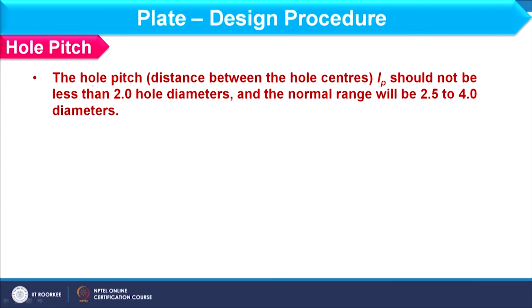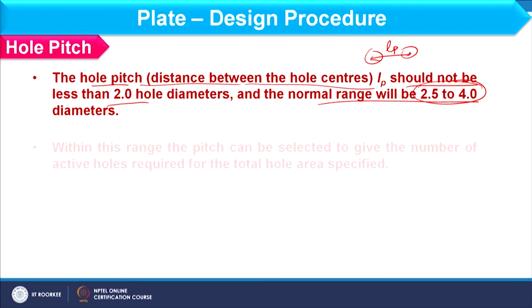First of all we will focus on what is hole pitch. You understand it is the distance between hole centers, like holes are there. So, this is basically the hole pitch, which is denoted by small l_p. So, l_p should not be less than 2 hole diameters. And the normal range is 2.5 to 4 diameters. And this condition we should also check in designing.